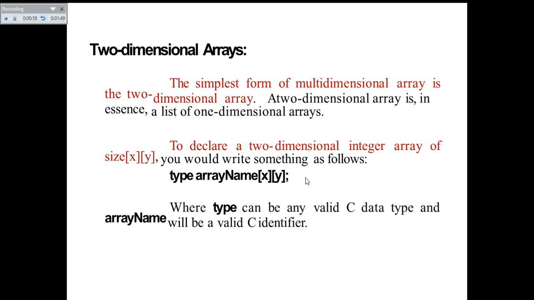It can be a pointer, a float, an integer, a character, a struct, a union, or even a derived data type. So it can be an array type also. And the name of the array is any name that you can use according to your requirement, and the array name should follow the rules corresponding to identifiers.